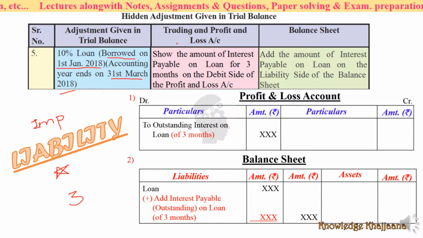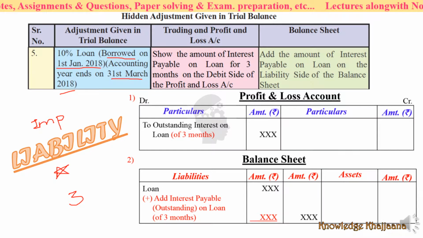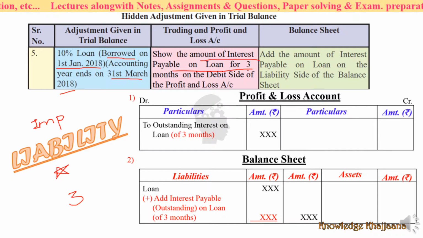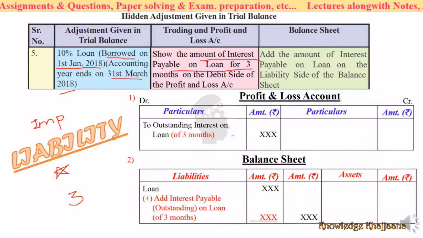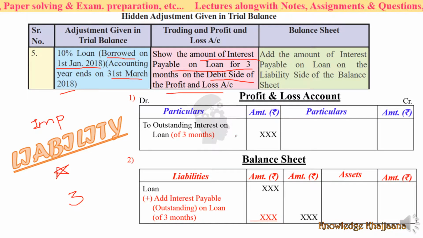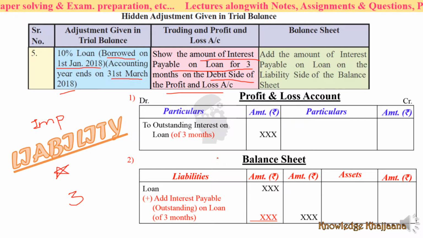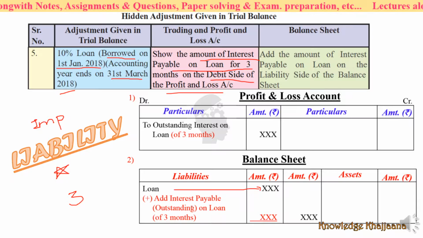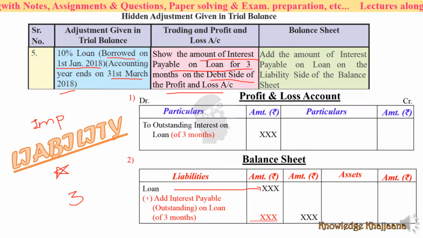In the trading and profit and loss account, you have to show the interest payable on the loan for 3 months, the outstanding interest on loan, on the debit side of the profit and loss account, because it is an outstanding expense. And in the balance sheet it is a liability. So you have to mention the loan amount, and apart from the loan amount, the interest payable on loan.